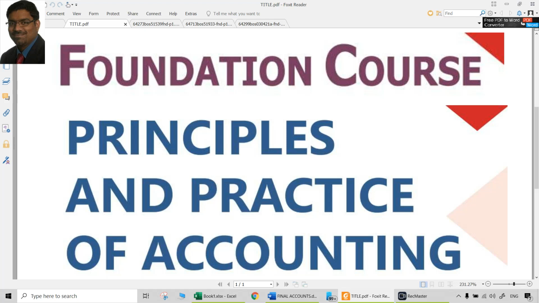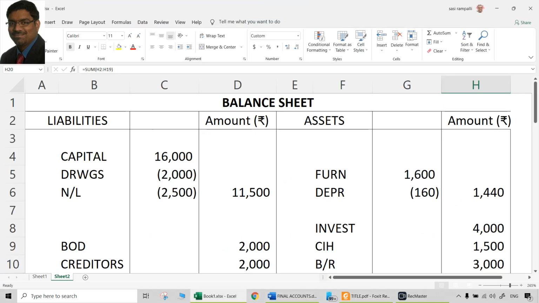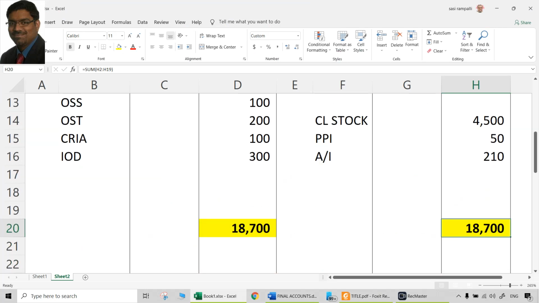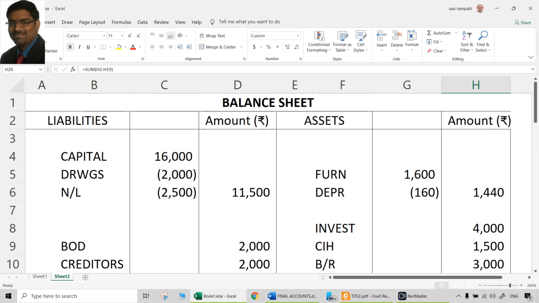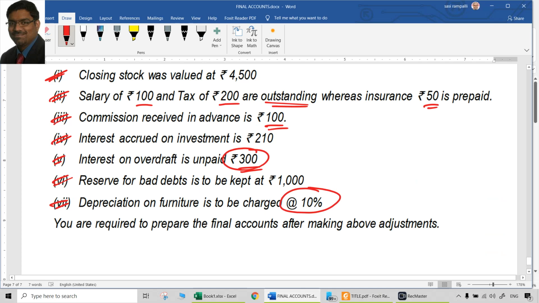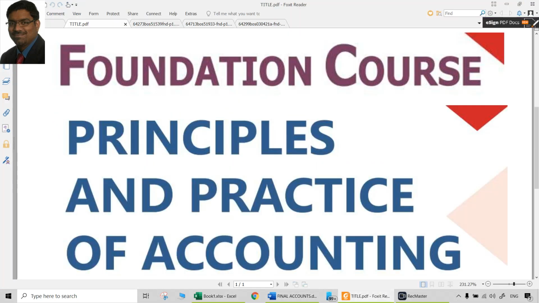And while practicing, you can save time without writing any descriptions, etc. You can just do like this, like BOD, OSS, OST, like this. This will save time. While practicing, if you save time, what happens is you can practice more number of questions. That's the advantage you will get. Then in the main examination, you cannot do this. Definitely have to present it well.